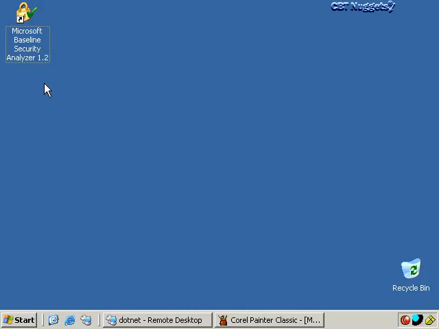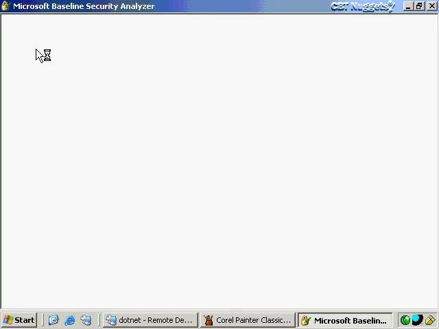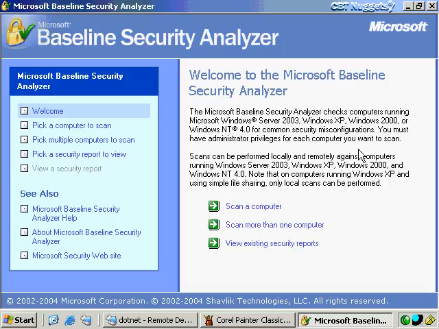Now, this is actually a tool that has been converted from strictly a CLI, which is a command line interface, version, which was developed by Shavlik Technologies. And now they've evolved it into this Microsoft Baseline Security Analyzer, which is a GUI version. It uses XML, and you can see right here, really, it's pretty much the same kind of an interface that you'd see if you go to the Windows Update site.